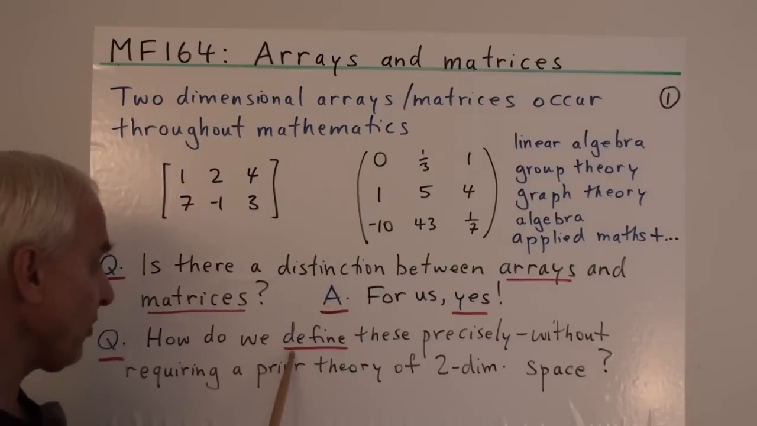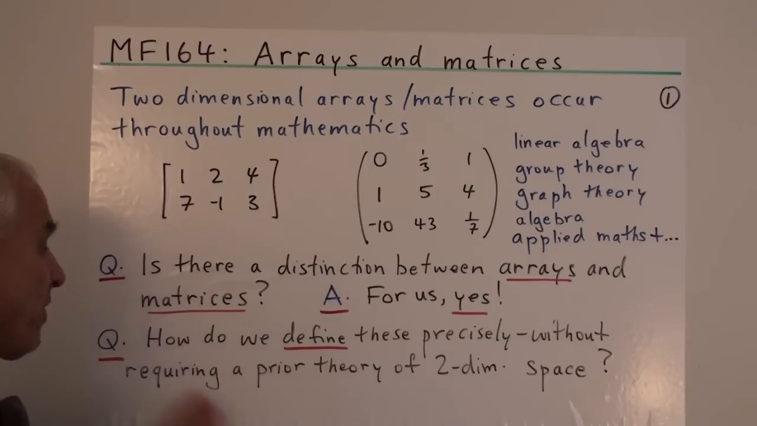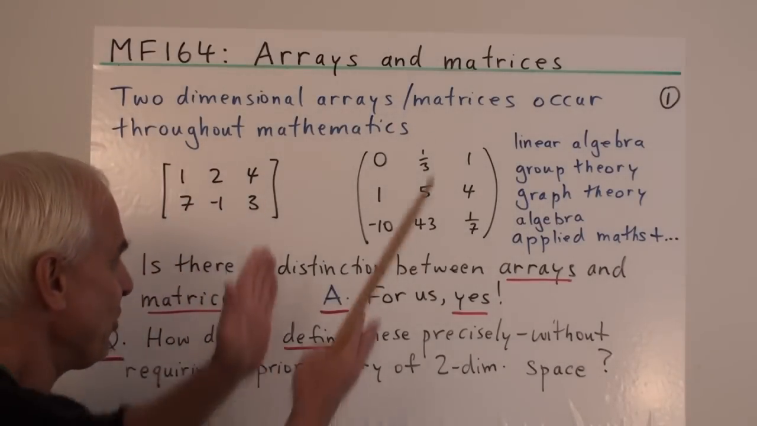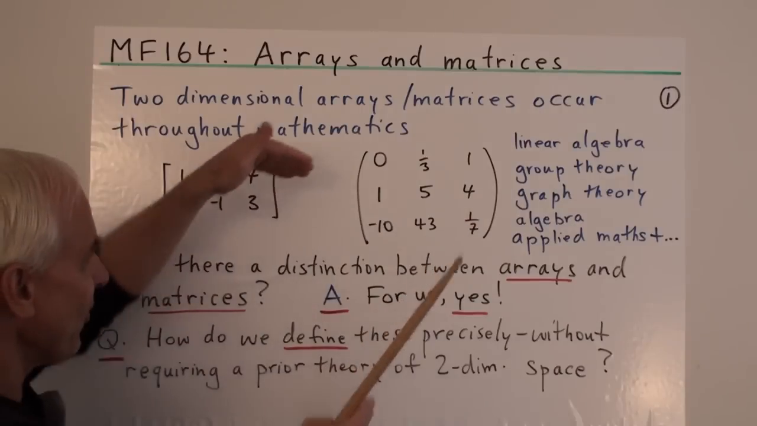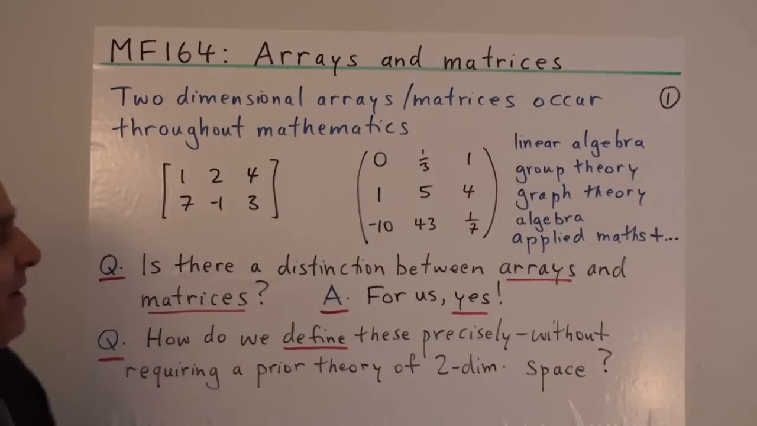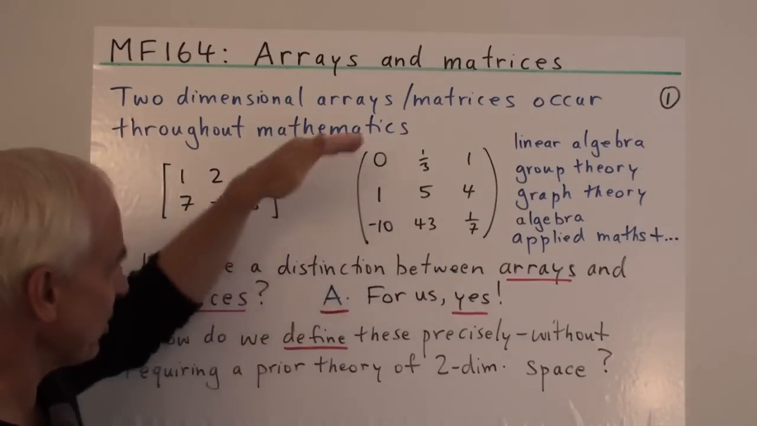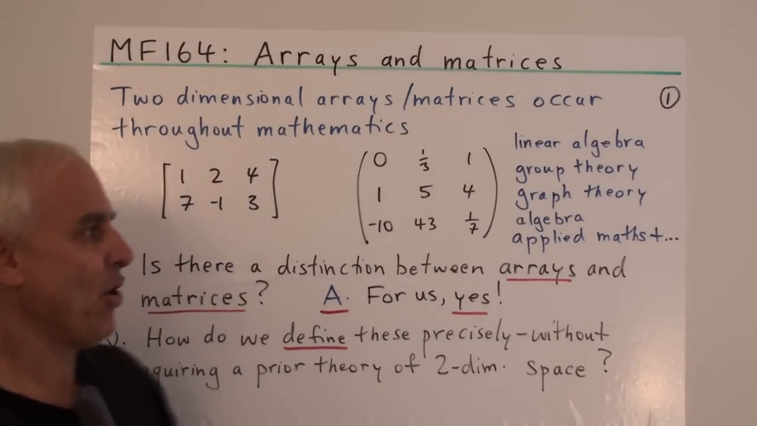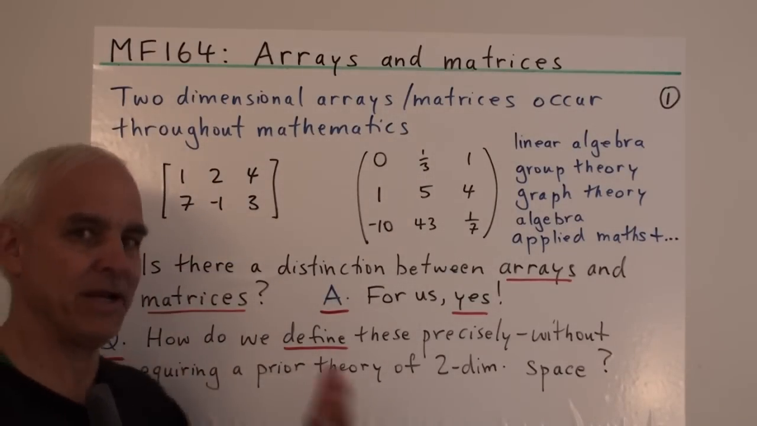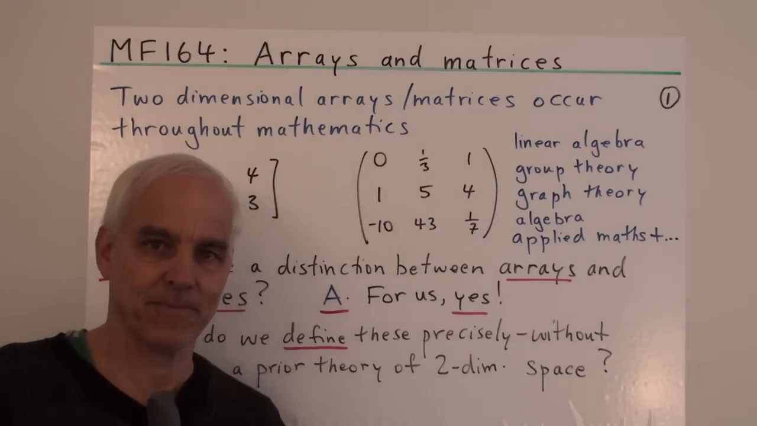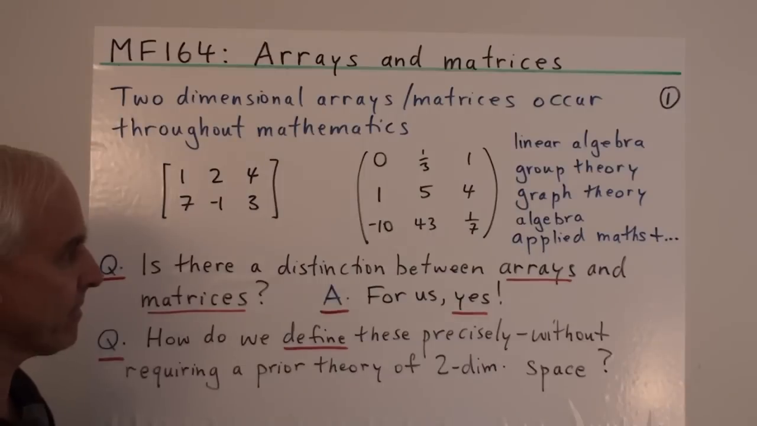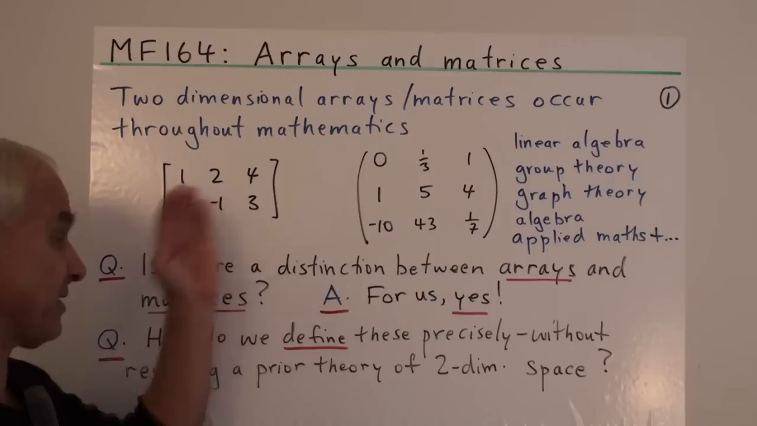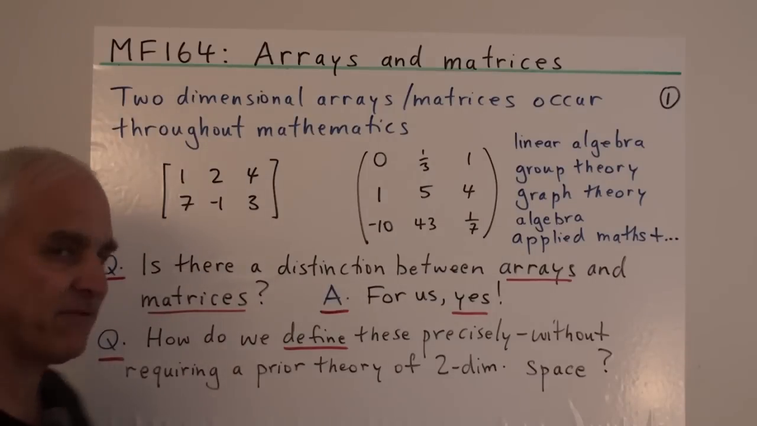So a natural question is, how do we define these things precisely without requiring a prior theory of two-dimensional space? Obviously there's a two-dimensional aspect. There's a length and a width. We're extending a certain amount in a certain direction, a certain amount in a perpendicular direction. How do we say that without going through all of Euclidean geometry or something similar? Of course, we could just write down a picture like that and say that's a matrix or that's an array, but there's something a little bit unsatisfactory about that, right?